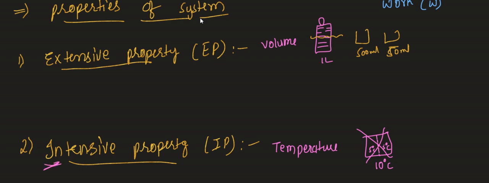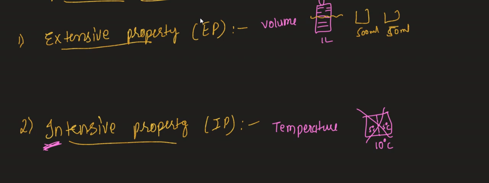So the trick here is the letter I. I means independent. After breaking also, the value is independent, that means the value is not going to change. So intensive property means independent, and extensive means dependent. Now let us write down the examples of extensive property and intensive property. The important thing is you have to remember the examples. Try to understand them and memorize them, don't directly memorize them. Example is volume. If I take a 5 kg stick and break it, can I say the mass is going to be divided on both sides?